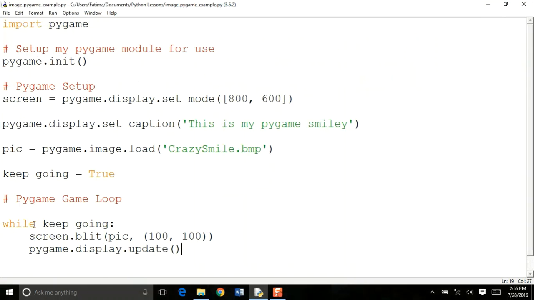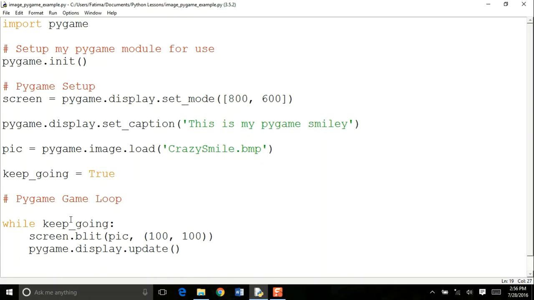So what's happening here is I'm saying that while something is true, take my picture and keep on blitting it or copying it on my screen at this location. Keep on doing it and updating the screen again and again. Do that and update the screen again and again.